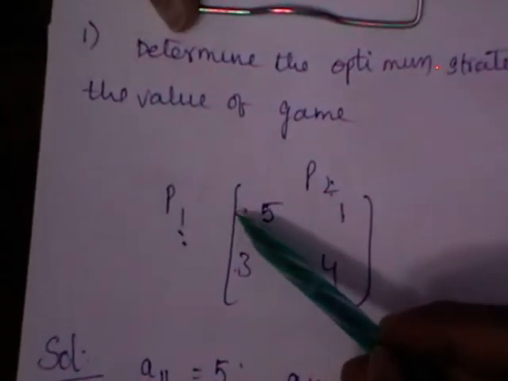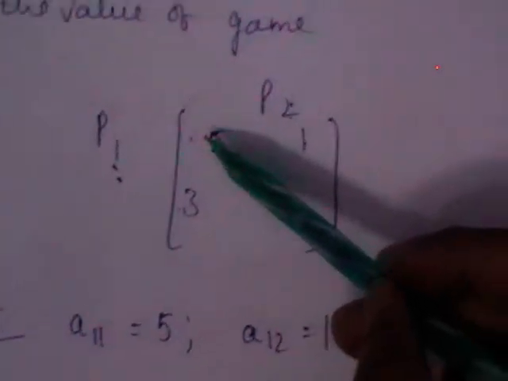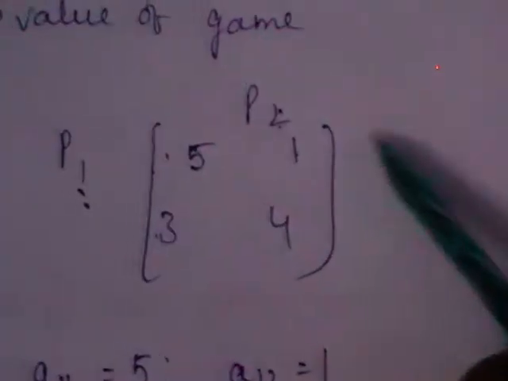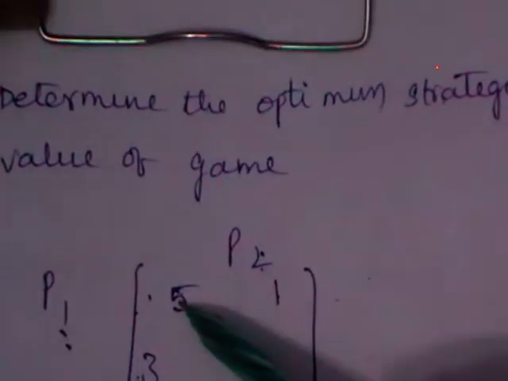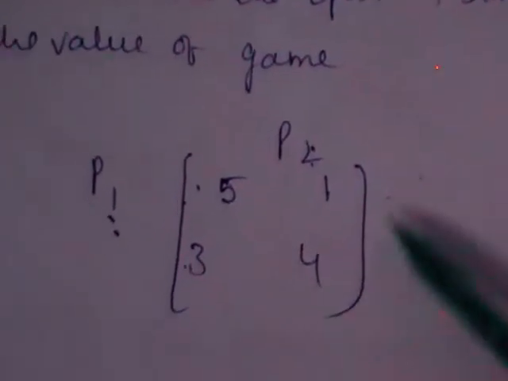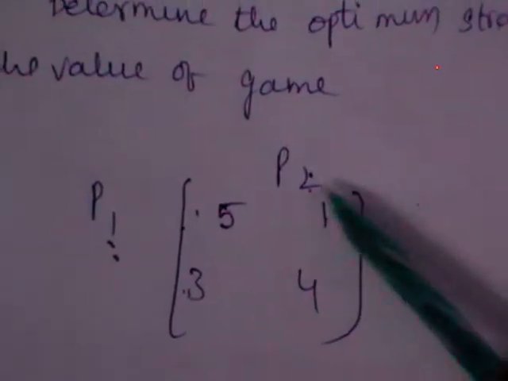First check whether it has a saddle point or not. What I said, to calculate the saddle point, you should choose the minimum of each row. What is the minimum of each row here? 1. What is the minimum of this? 3. What is the maximum of 5? 4. Check these two.